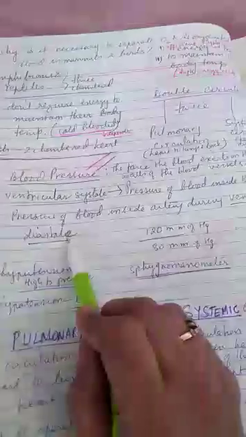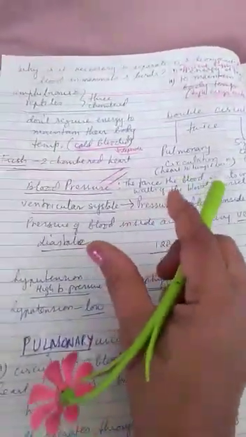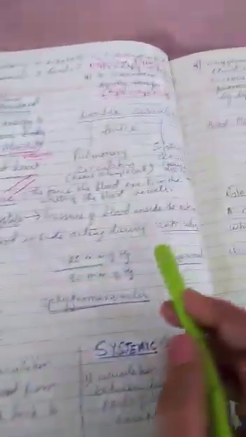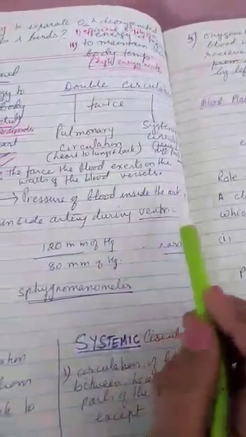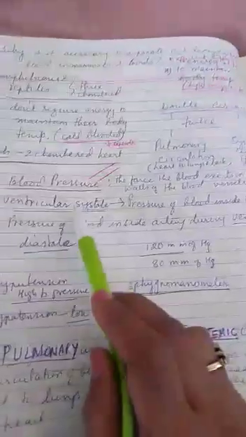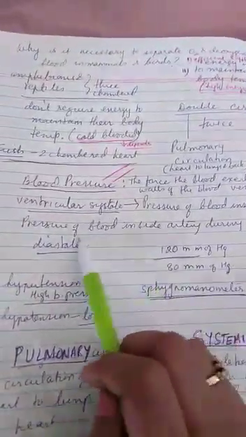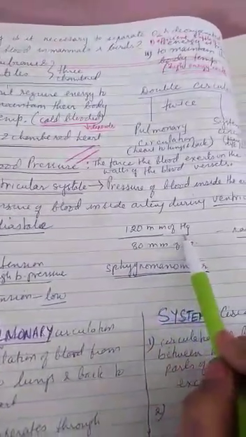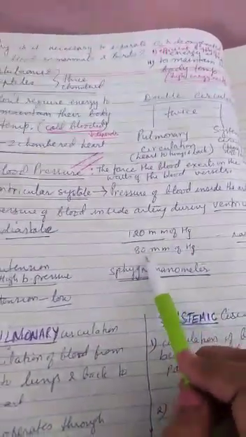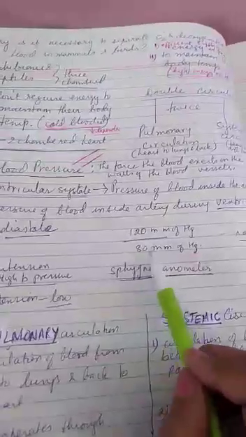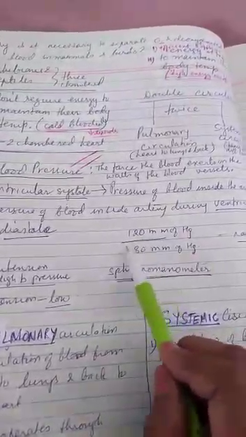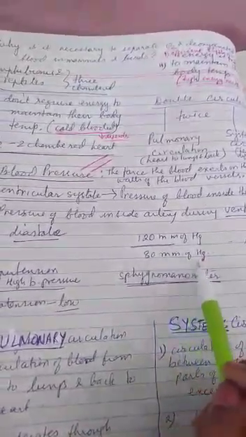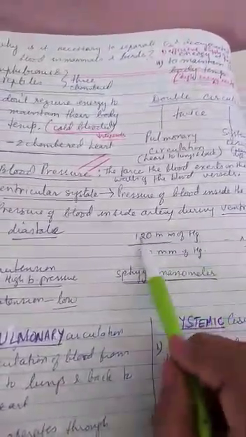diastole? The ventricular diastole will be when the ventricles relax. When the ventricles relax, the pressure of the blood inside the artery at that time will be known as ventricular diastole. Okay, so the pressure of the ventricular systole will be 120 mm of Hg and the pressure of the ventricular diastole will be 80 mm of Hg. This is the normal blood pressure.